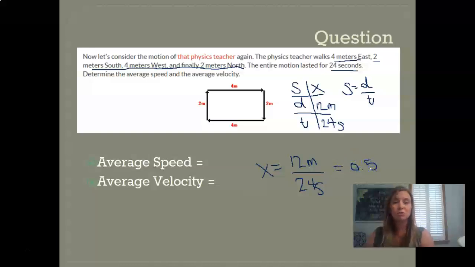Our units of measure are meters per second. So every meter that was traveled at 0.5 meters per second. So every one of those 12 meters, they were traveling at a constant of 0.5 meters per second. Velocity, we could just add to it because all it's asking for is what is its direction. So in this case, they were ending this way, which says north. So then we would just say north.